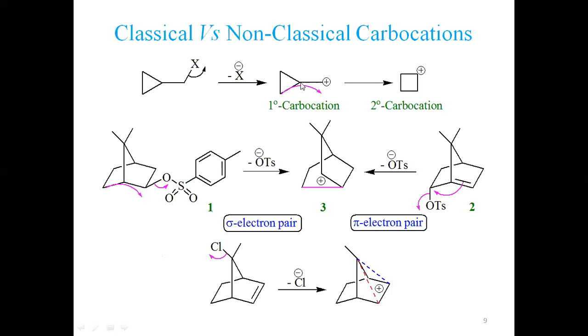So here there is more angle strain. You have come across Baeyer strain theory in the previous semester in the organic chemistry course. So the more the angle strain, the more shall be the instability. More angle strain is in the three-membered ring. Ideally, it should be sp3 hybridized. The ideal angle is the tetrahedral angle, which is 109.47 degrees.